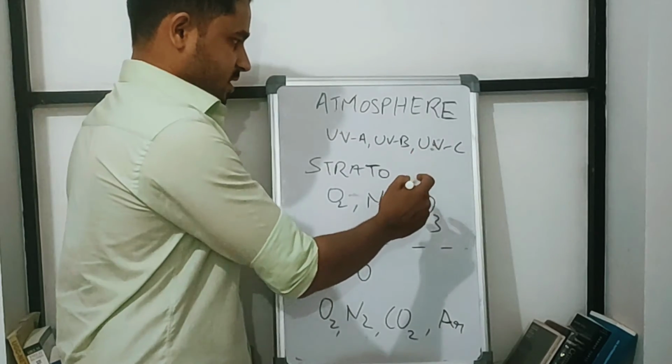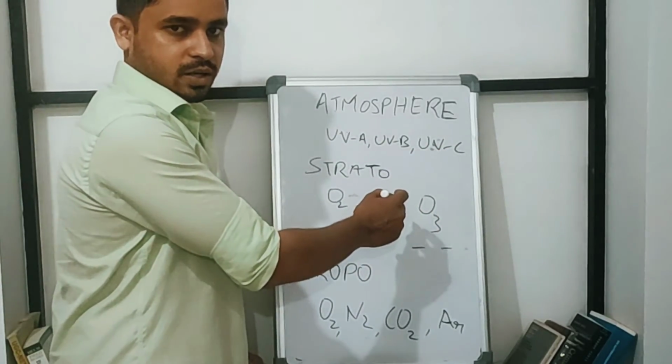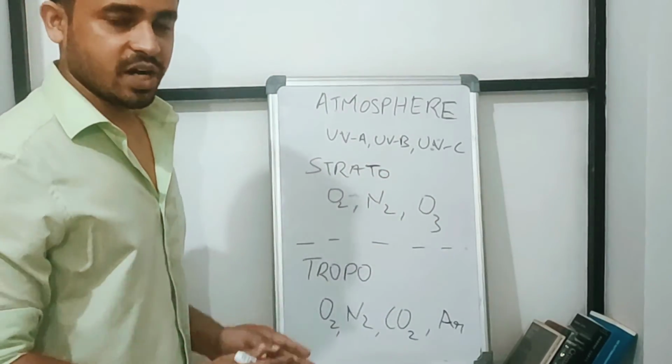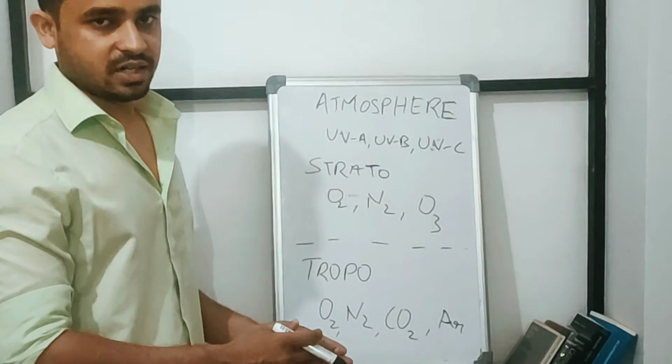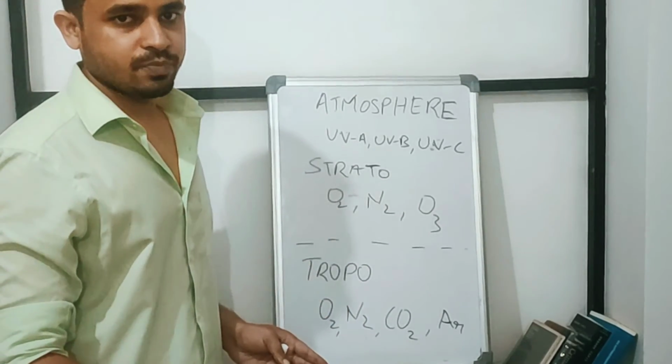So what happens is UVC reacts with ozone, decomposing it to oxygen. We will deal with the chemical reactions and chemical profile of the atmosphere in our next video.